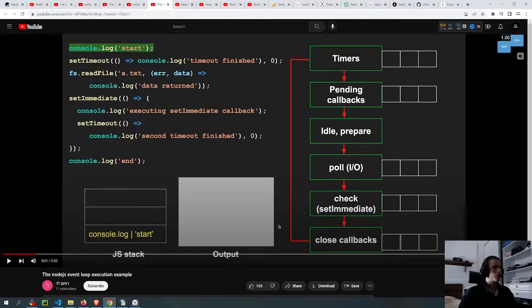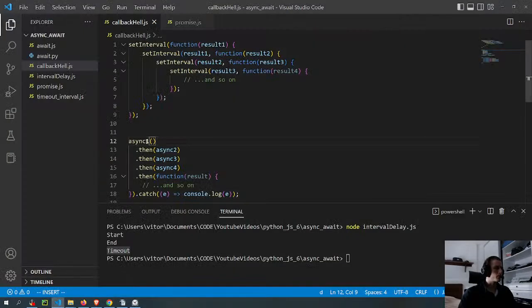But I want to clarify a little bit more how the microtasks work. But I'm not sure. I'm probably not going to talk about it in the video. It's just for my own sake, because I think that's enough to understand.